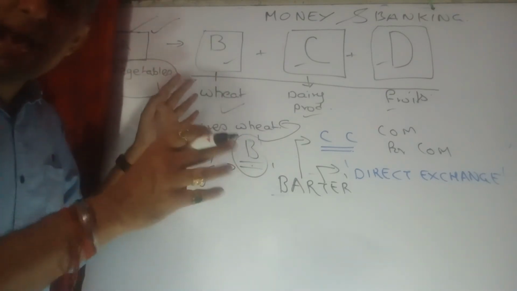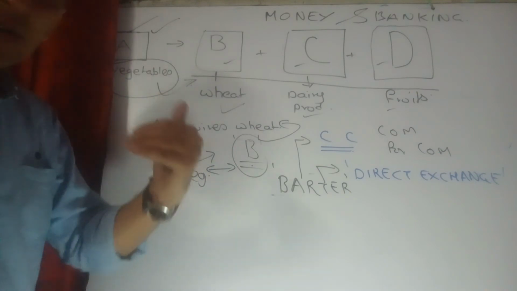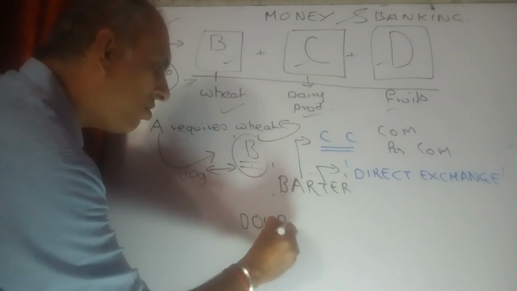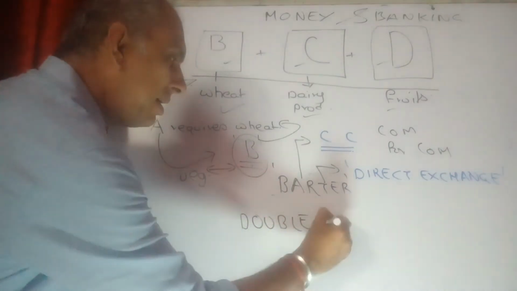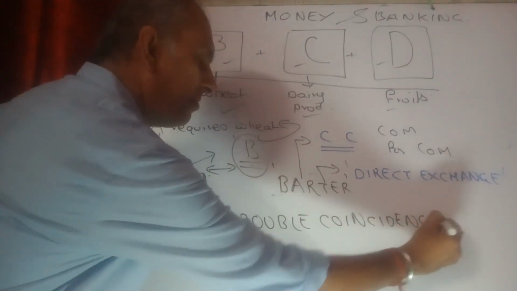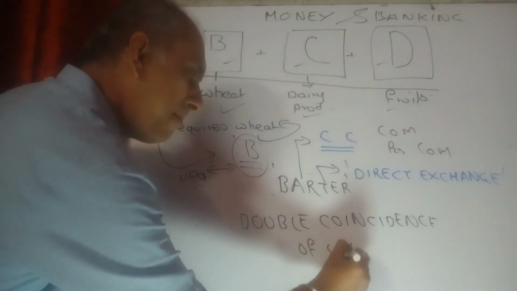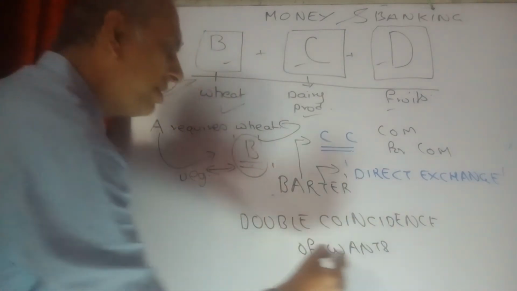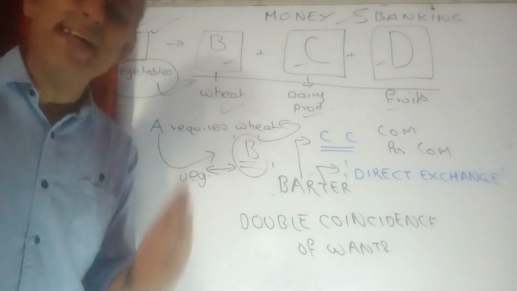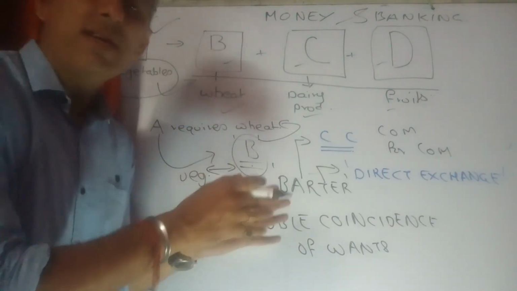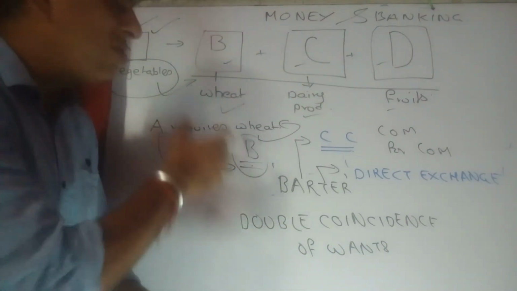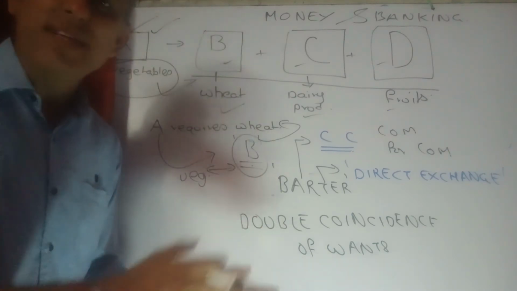Supposing both of them were happy to exchange each other's products, in that event we would have said that there is a presence of double coincidence of wants. There was a presence of double coincidence of wants. But we know from our experience, and we can imagine pretty easily, students, that it is not a must that if A requires B's wheat, B also will at the same time require A's vegetables.